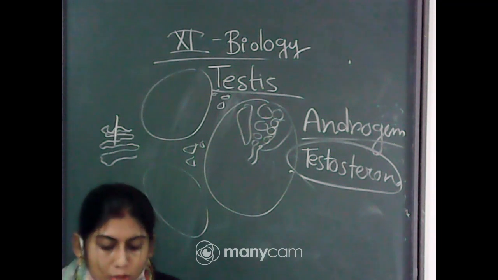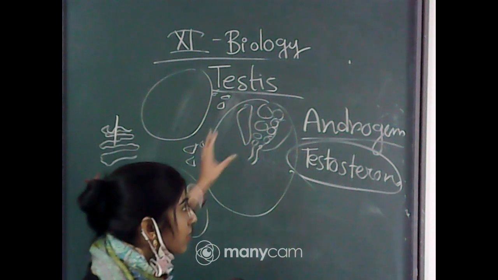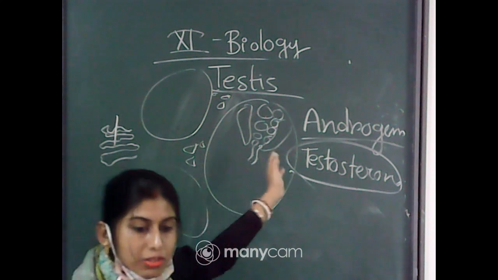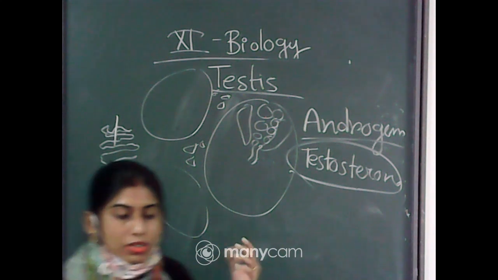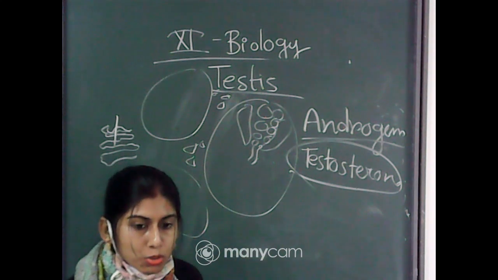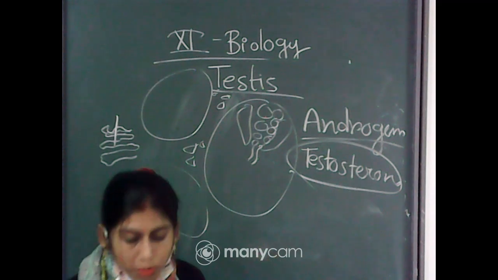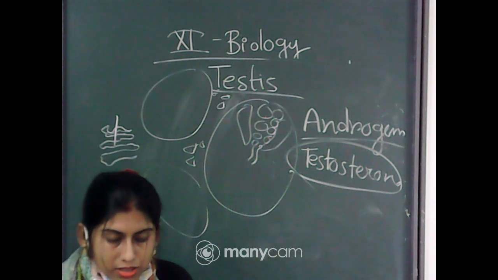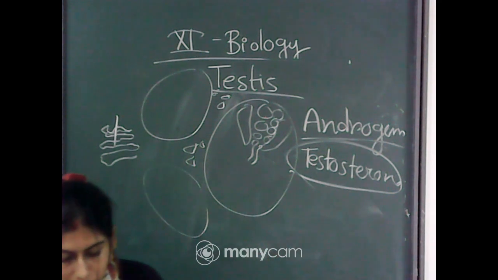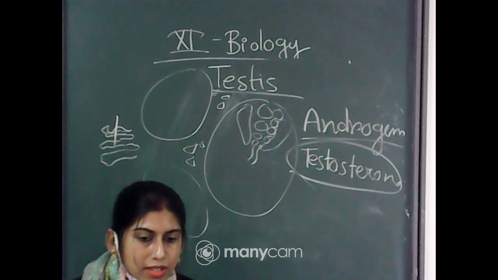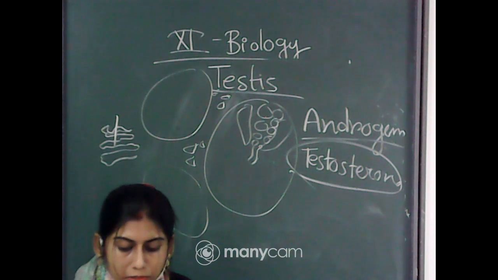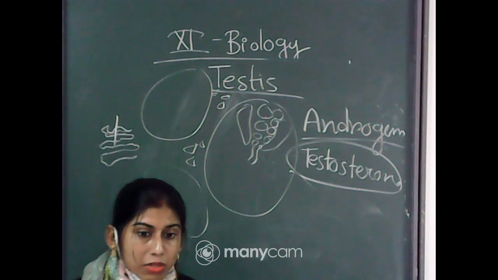Another main function, as I have already mentioned, is that androgens stimulate the process of spermatogenesis, that means the process of formation of spermatozoa or sperm. Androgens also act on the CNS, the central nervous system, and influence male sexual behavior.